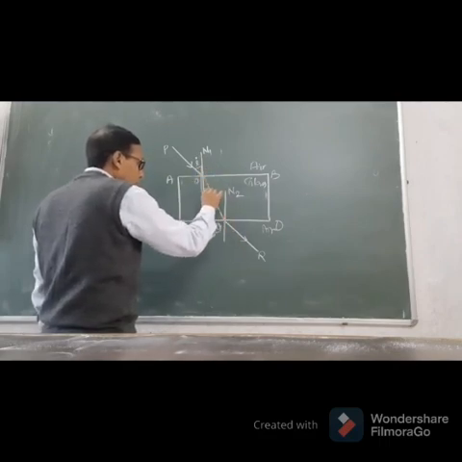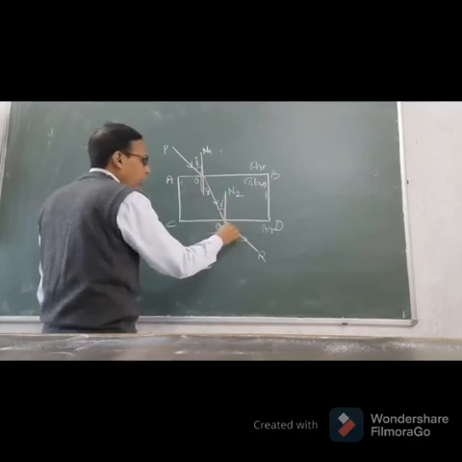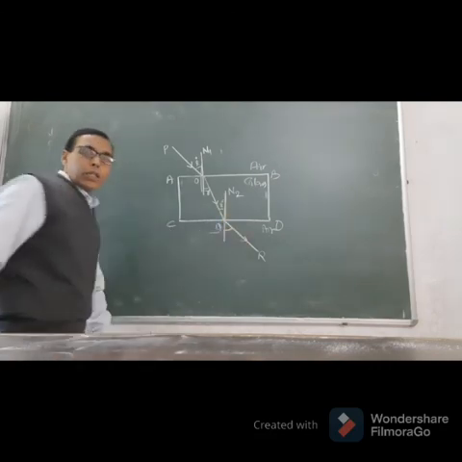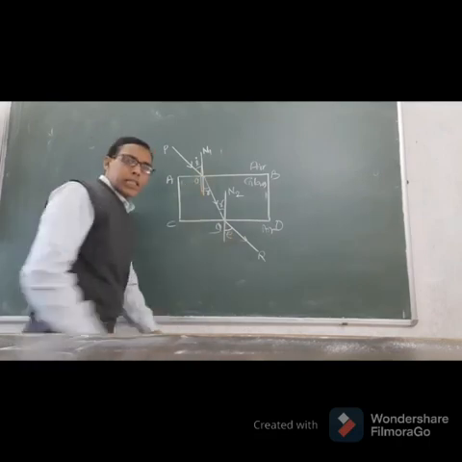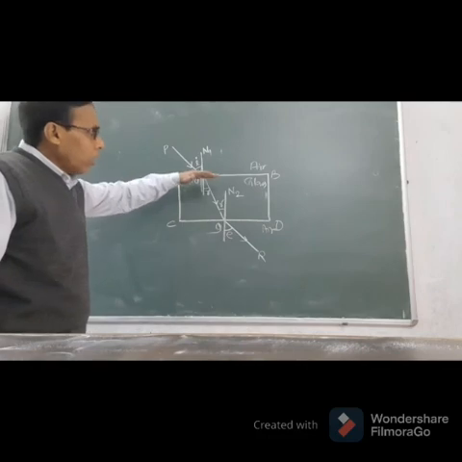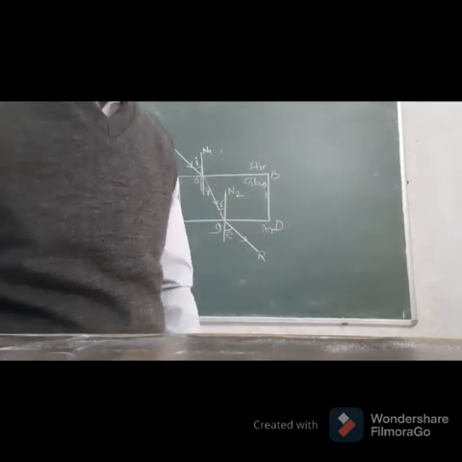So this angle is equal to this angle. And the angle formed between normal and emergent ray is called angle of emergence. So in this case, the ray of light falls obliquely on the first surface of the glass slab.